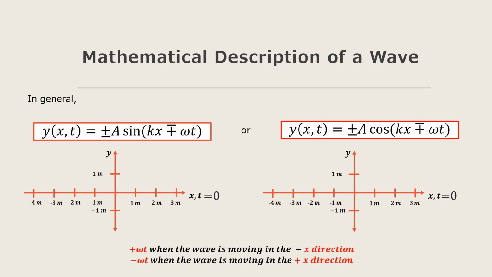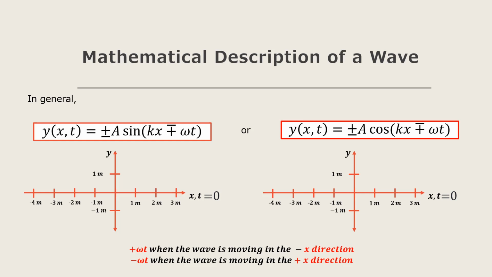Now, in general, we can describe a periodic wave mathematically using a sinusoidal function. So we have y(x,t) is equal to ±A sin(kx ∓ ωt), or we can also express it as y(x,t) equals ±A cos(kx ∓ ωt).